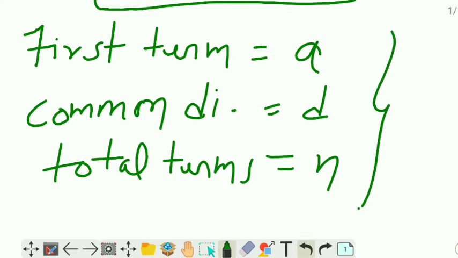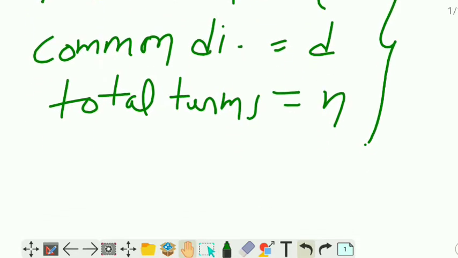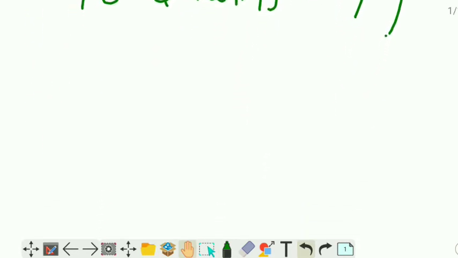First term A, common difference D, and total terms N. And we are going to find the sum of n terms of an AP whose first term is A, common difference is D, and the total terms are N.